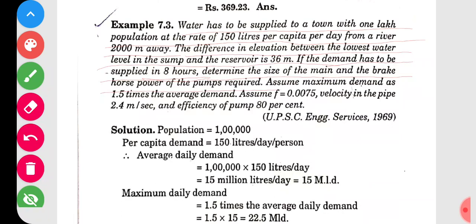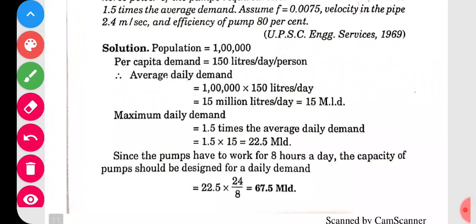Assume the maximum demand of water is 1.5 times the average, and assume f is equal to 0.0075. Velocity in the pipe is 2.4 meters per second. Efficiency of the pump is 80%. In such problems, most of the data will be given, and you only have to calculate. The calculation is very simple. I'll go a bit fast.